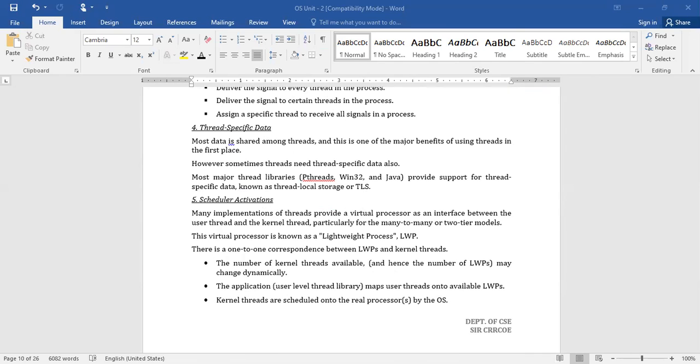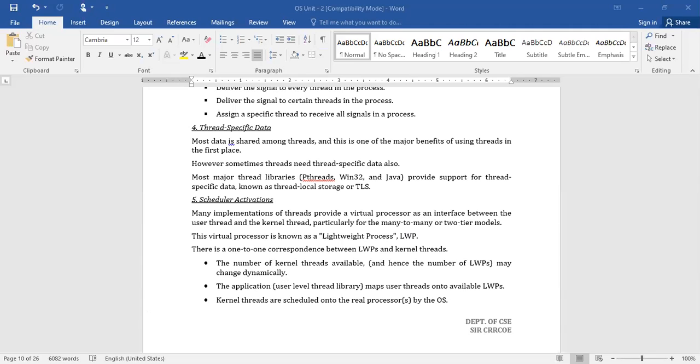In most cases, the data is shared among the threads, because sharing of memory is one of the important benefits of using threads. However, some threads need to have their specific data. So major thread libraries provide support for thread specific data.